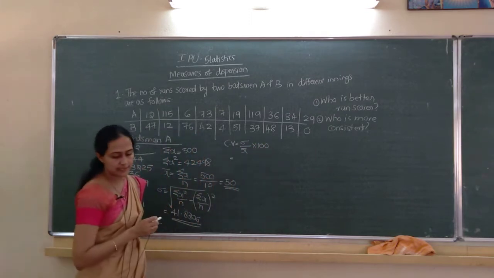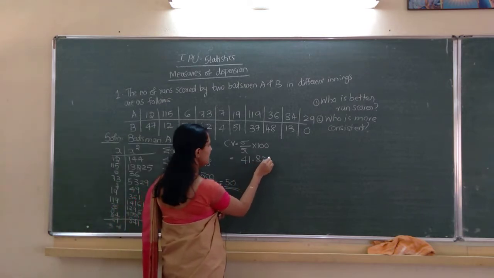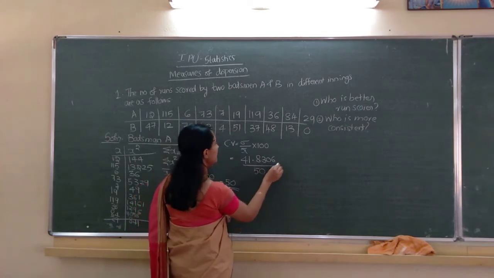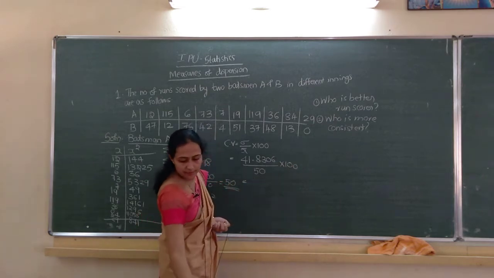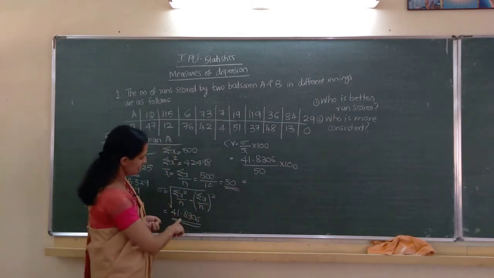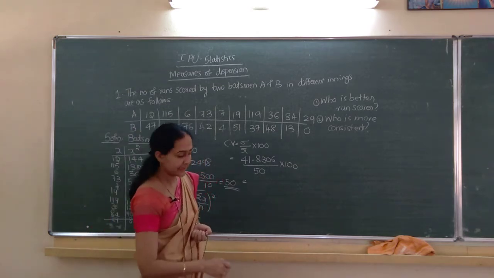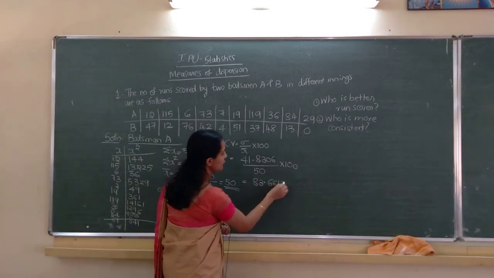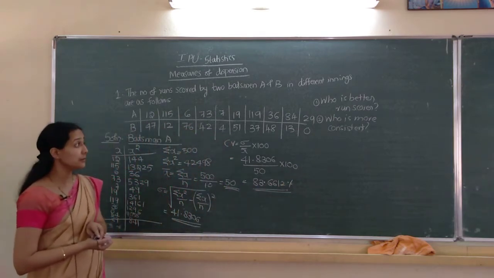That is 41.8306 divided by 50 into 100. The CV answer is 83.6612 percent.